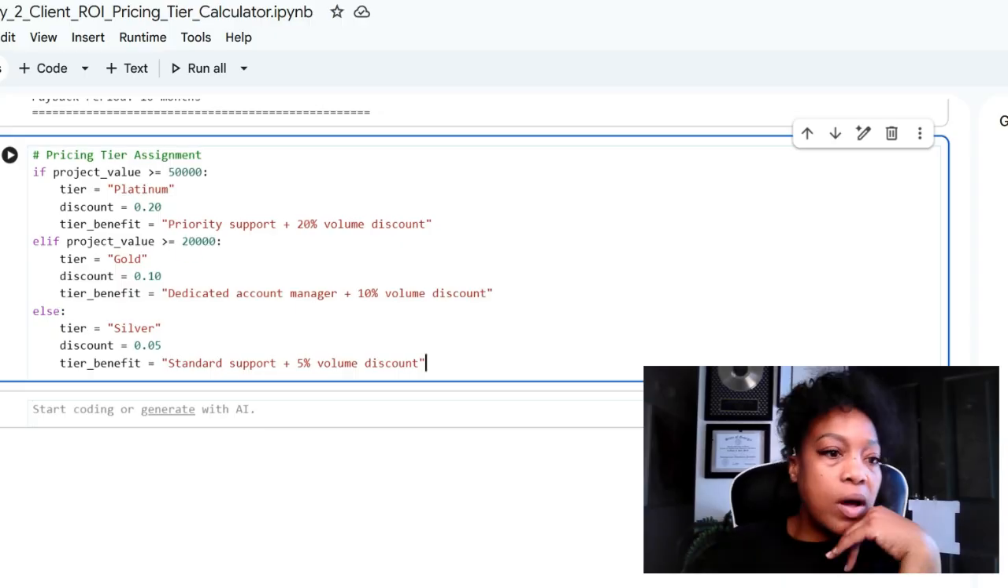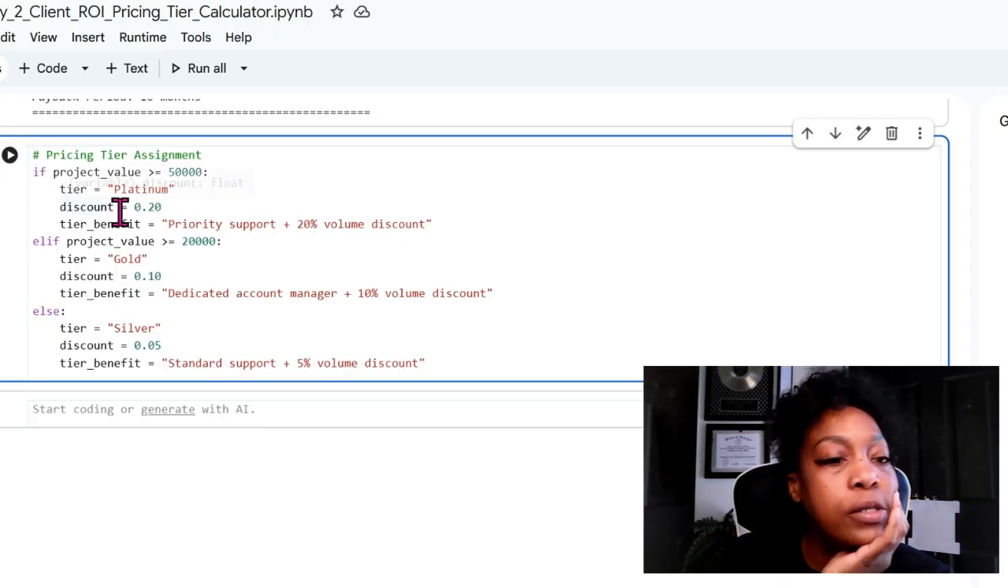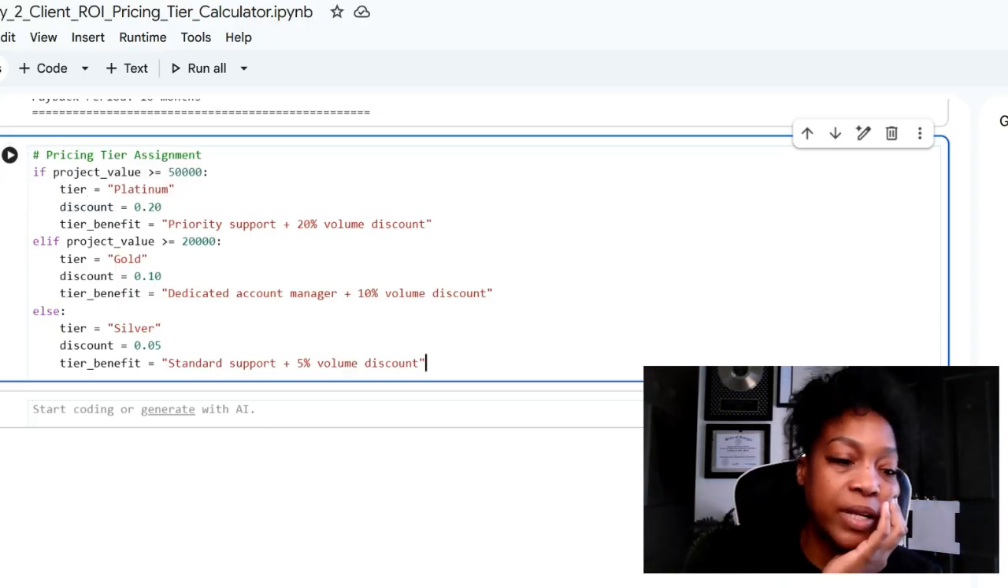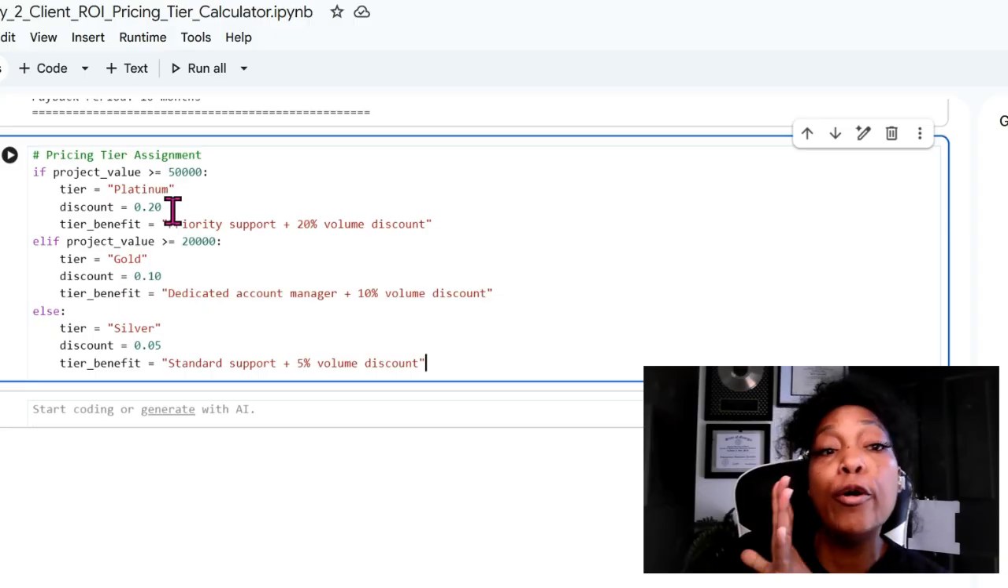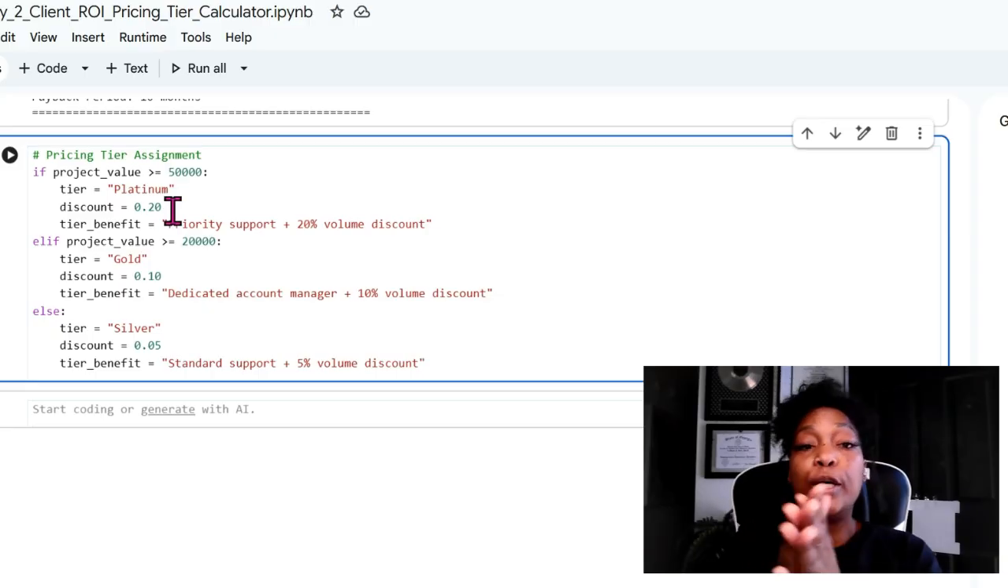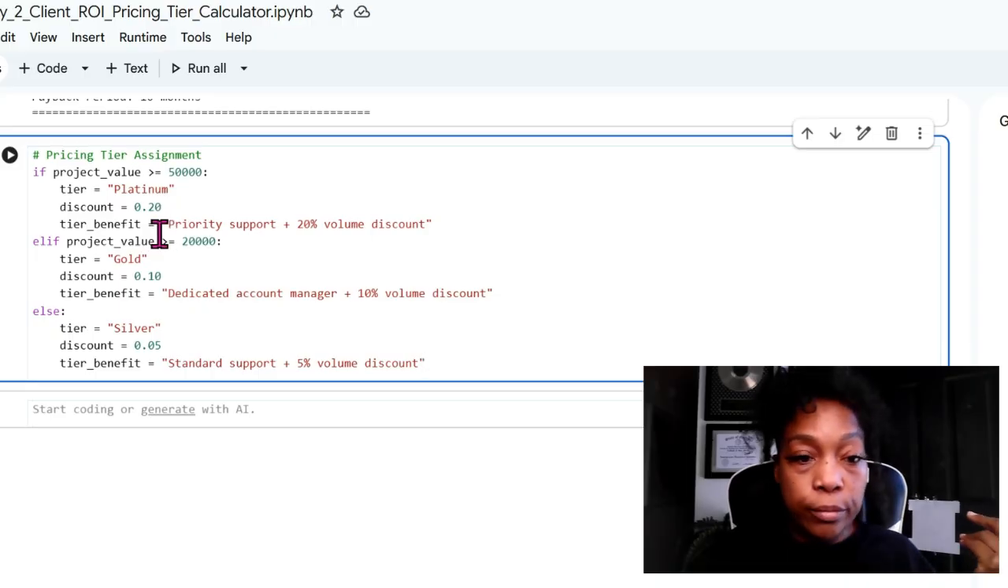All right, so if you look at the code here, of course, we got the tiers. If that person has $50,000 projected value, they're gonna be platinum for us. They're gonna be good, right? And then we're gonna give them a 20% discount, right?